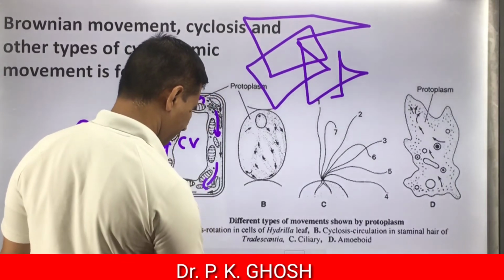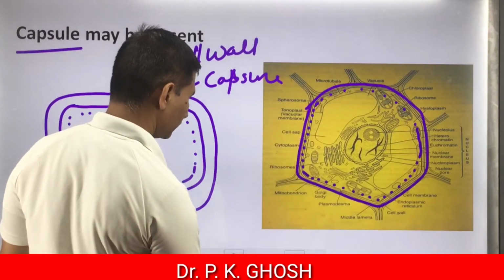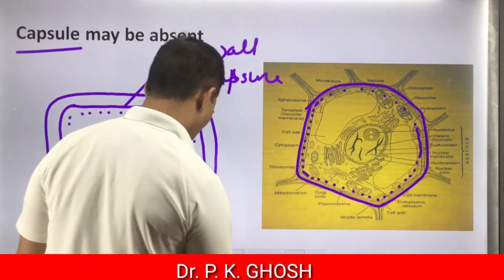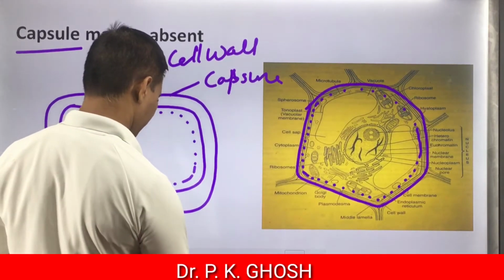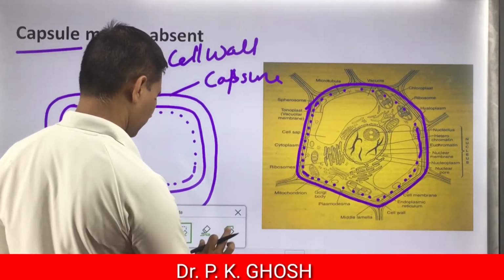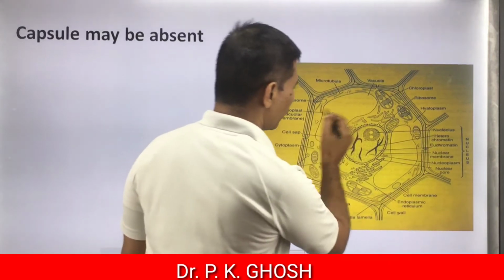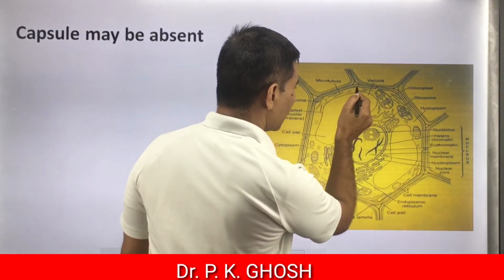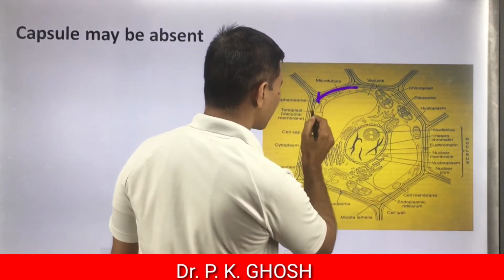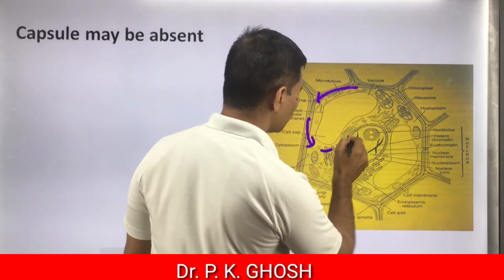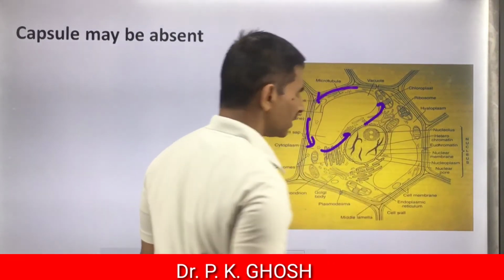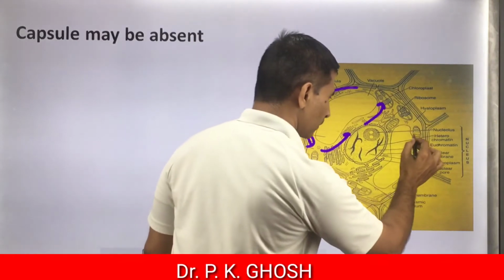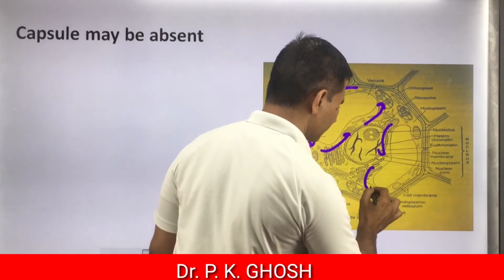Suppose that this is the plant cell, and there are two vacuoles. Around this vacuole, cytoplasm is moving in this way, and around this vacuole it is moving in this way.